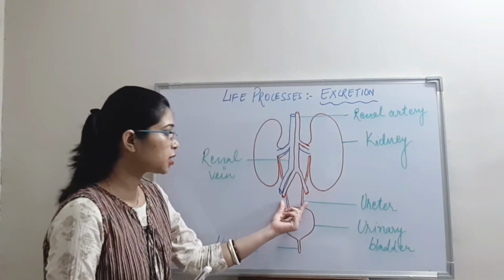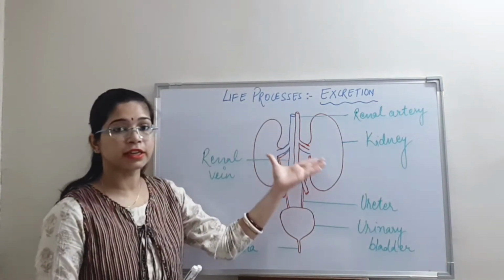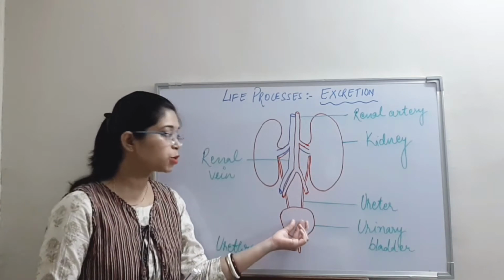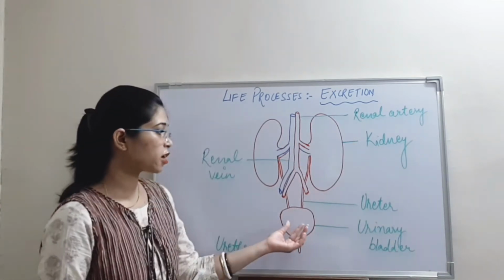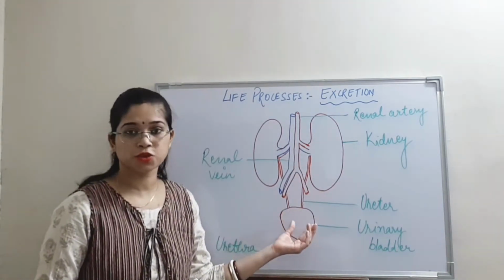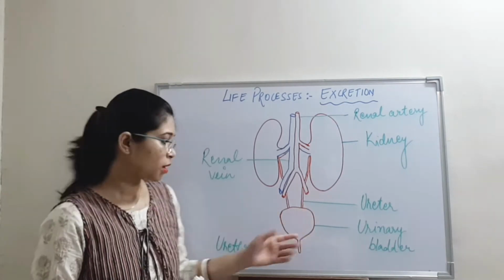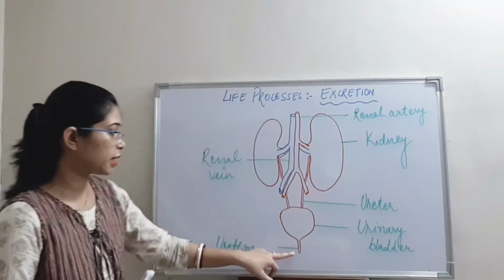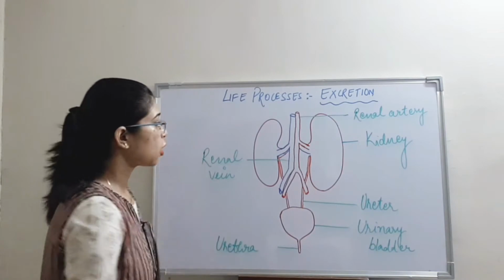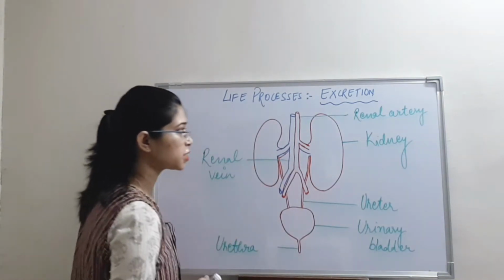A pair of ureters takes the filtrate which is filtered in the kidney to the urinary bladder. In the urinary bladder, the urine is stored for some time and then through the urethra, it goes out of the body. Now, if you see here, the tubular structures are present.